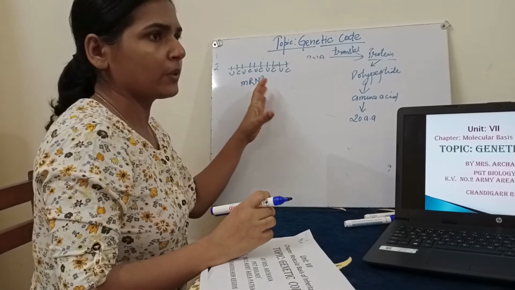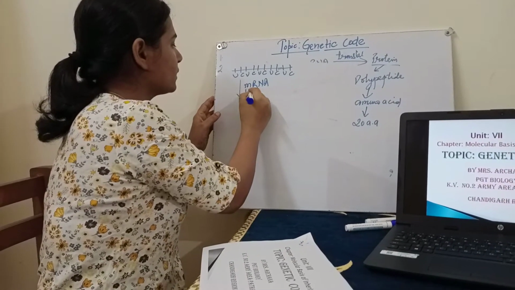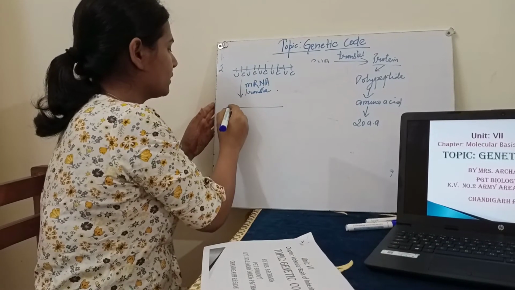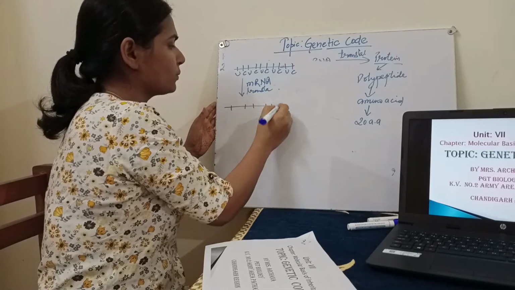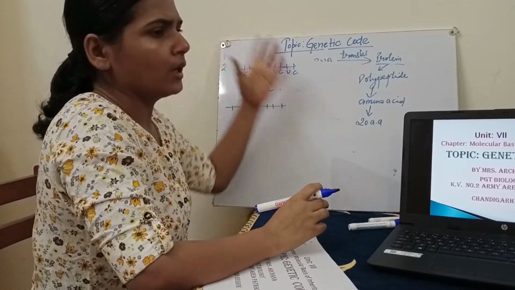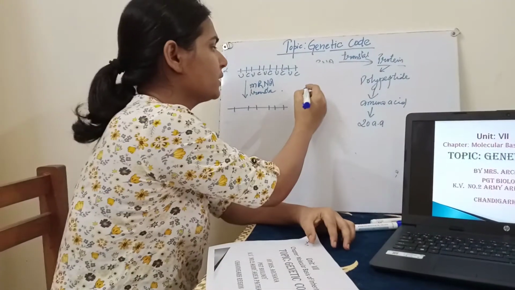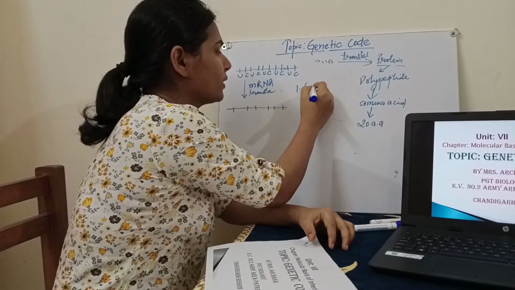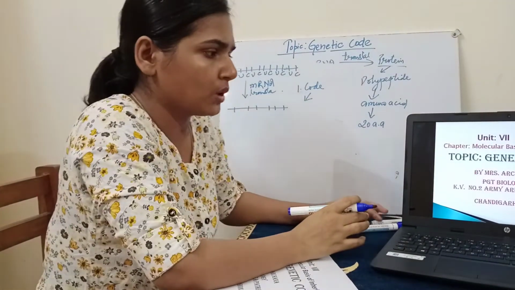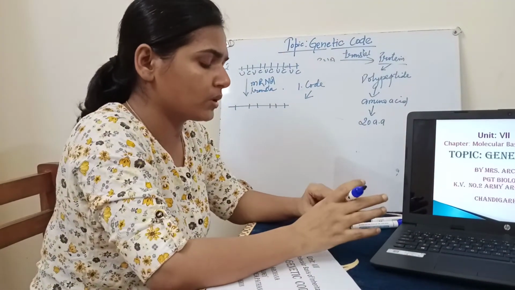This mRNA was artificially synthesized in the lab, and when this mRNA underwent translation, the polypeptide chain consisted of only 2 types of amino acids, leucine and isoleucine. On the basis of that, we propose that the genetic code is triplet in nature. Triplet means one genetic code is made up of 3 nucleotides out of those 4 nucleotides. So this was how the genetic code was discovered.